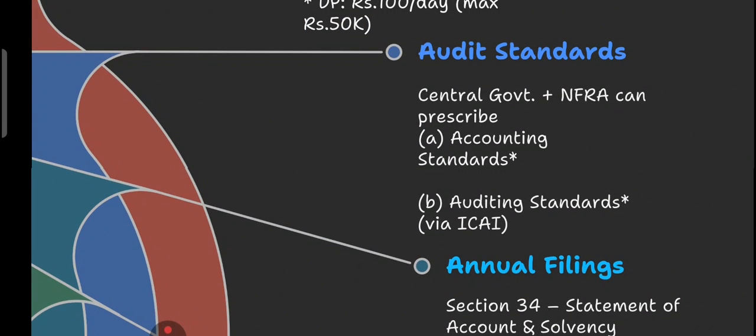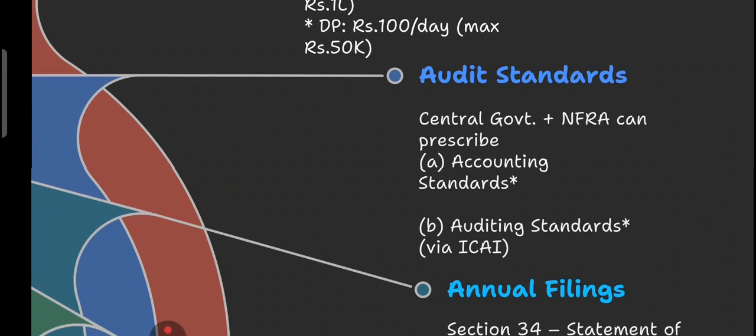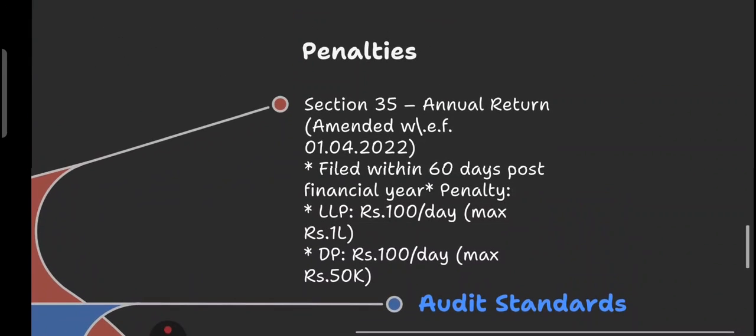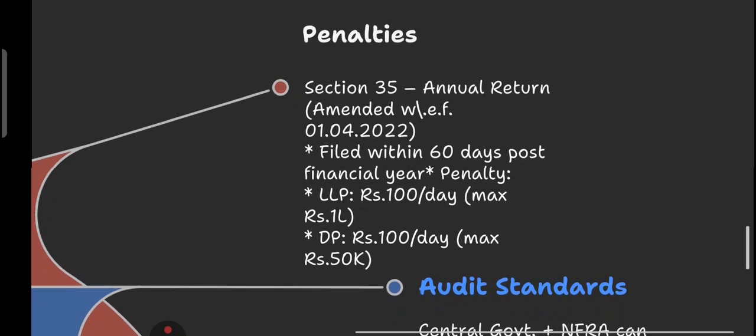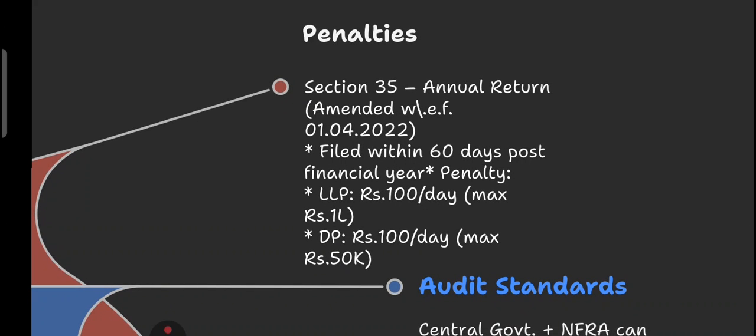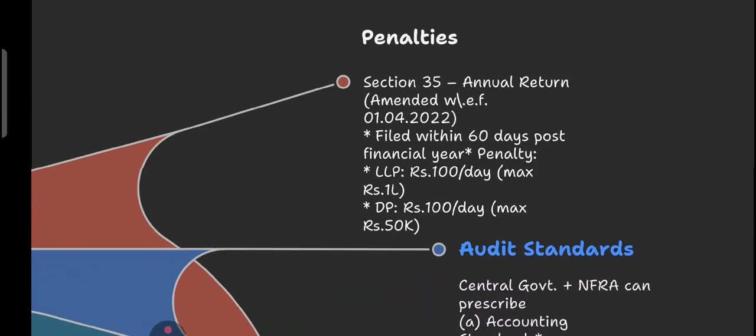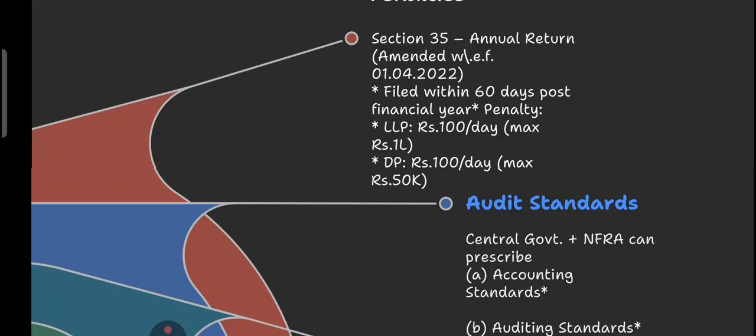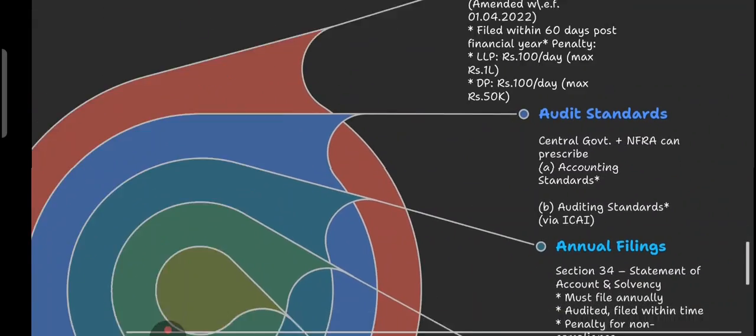Then we have the audit standard. The LLP must follow proper accounting and auditing standards. These are set by the government or NFRA under the law. Then we have the penalties. As per section number 35, any delay in filing the annual return after 1st April 2022 attracts a fine. What is the fine? 100 rupees per day for the LLP and the designated partner. Maximum it can go to 1 lakh for the LLP, and for the designated partner it can go to 50,000. So stay timely, stay compliant. The LLP must follow these rules to avoid trouble and keep operations smooth.